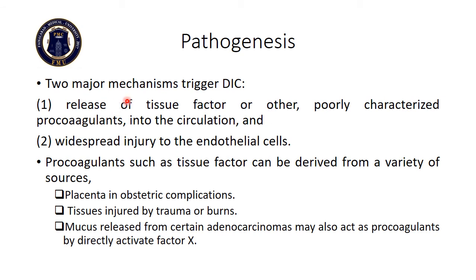Two major mechanisms trigger DIC. The first one is the release of tissue factor or other poorly characterized procoagulants into the circulation, and the widespread injury to the endothelial cells. Procoagulants such as tissue factor can be derived from a variety of sources. These are placenta in obstetric complications, tissue injured by trauma or burns, and the mucus released from certain adenocarcinomas. They act as procoagulants by directly activating factor 10.